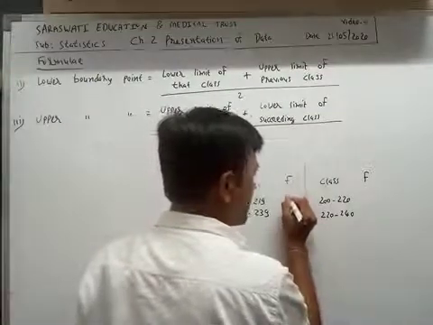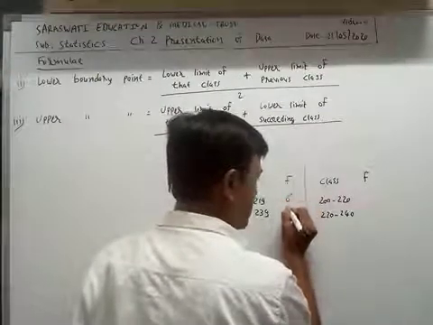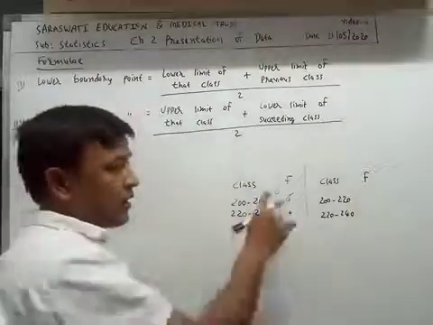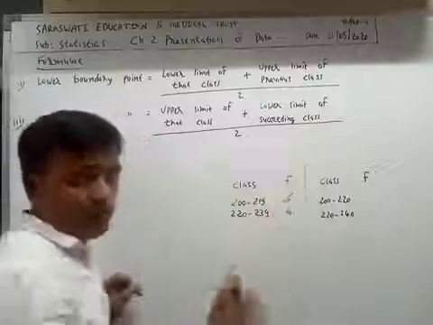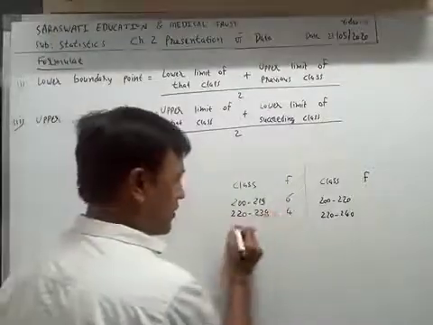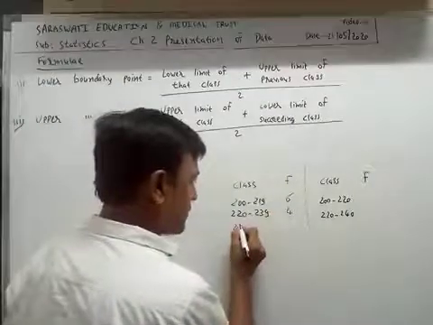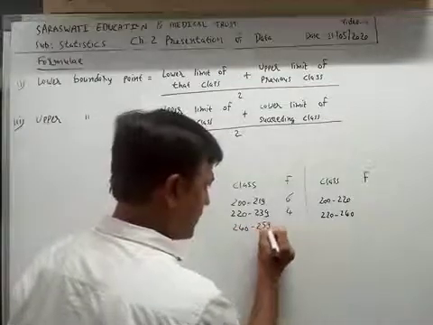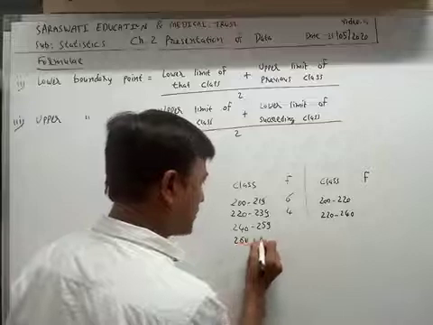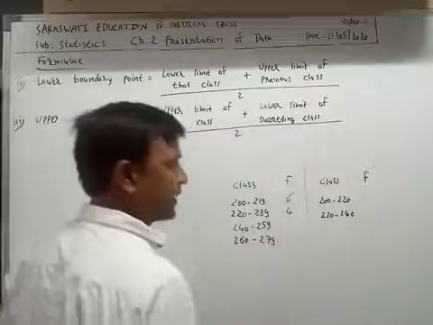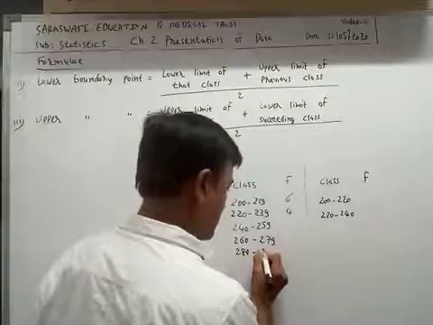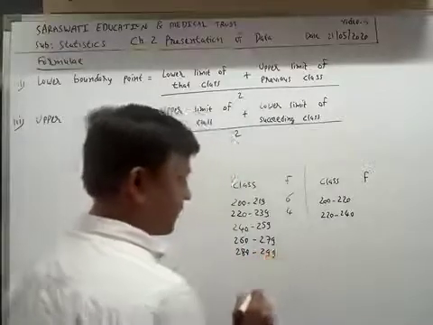Suppose frequency given here is 6. Third class is 240 to 259, 262 to 279, 282 to 299.